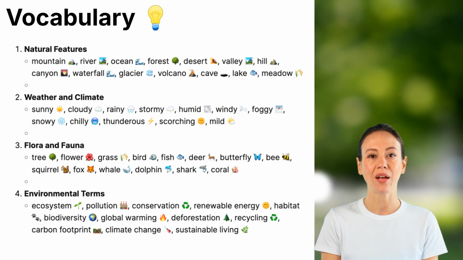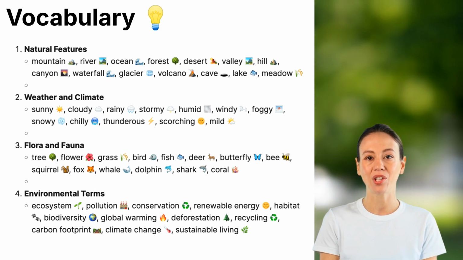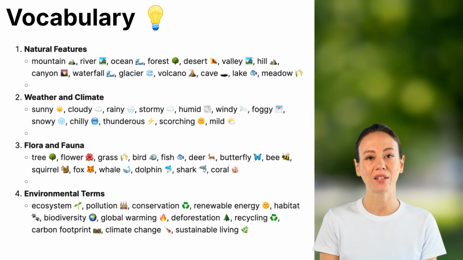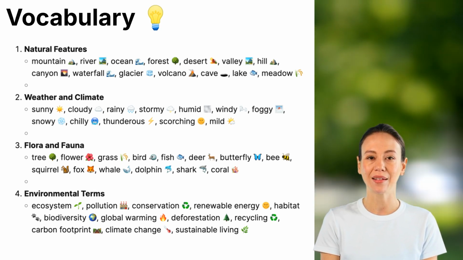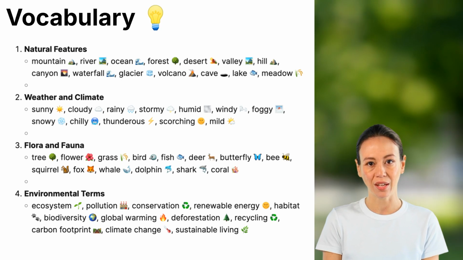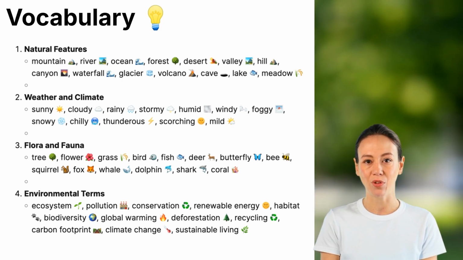2. Weather and climate. Weather can change daily, while climate describes long-term weather patterns. Here are some common terms. Sunny means the sun is shining with little or no clouds. Cloudy means the sky is covered with clouds. Rainy means precipitation is falling from the sky. Stormy means there is heavy rain, strong winds, or lightning. Humid means the air is hot and full of moisture. Windy means there is strong air movement.